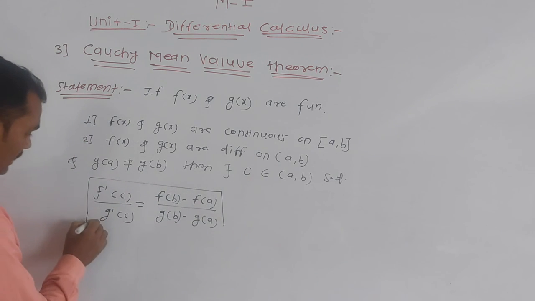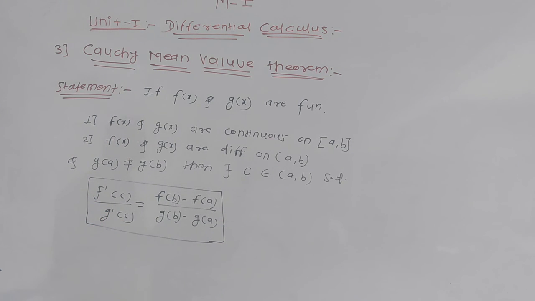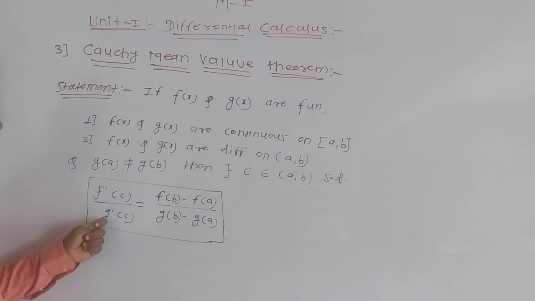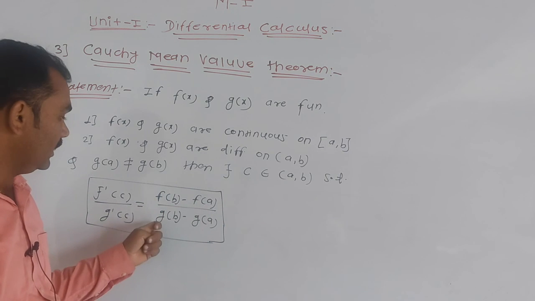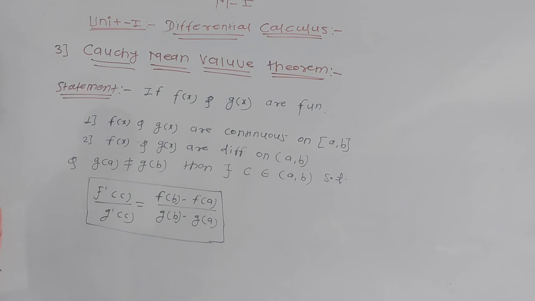Here there are two functions f of x and g of x. These two functions are continuous on the closed interval a comma b, the interval is the same, and also differentiable on the same interval a comma b, and g of a is not equal to g of b, then there exists C belongs to (a, b) such that f dash of c divided by g dash of c is equal to f of b minus f of a divided by g of b minus g of a. Same statement, same logic. Try to solve examples on the Cauchy mean value theorem.